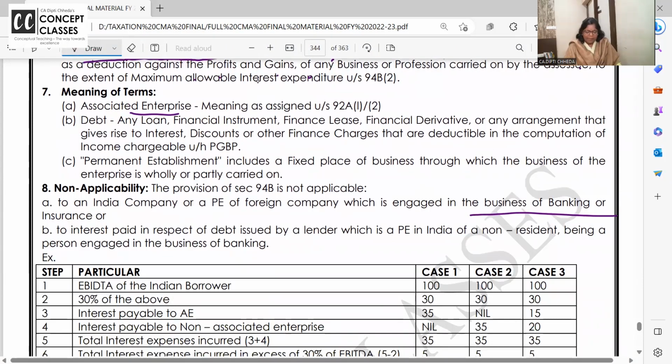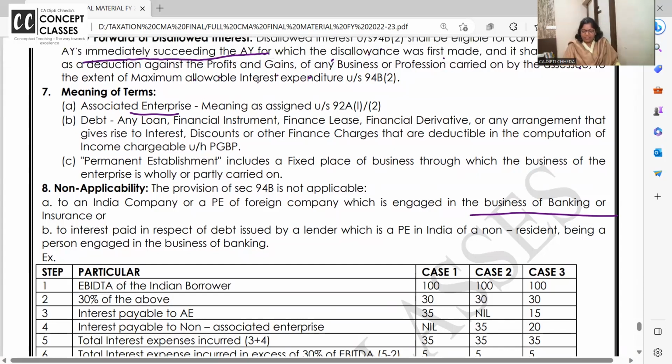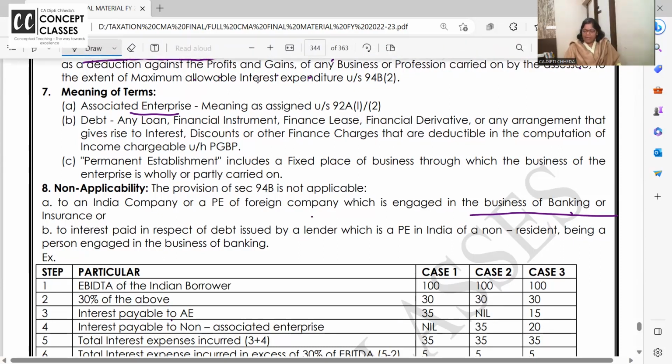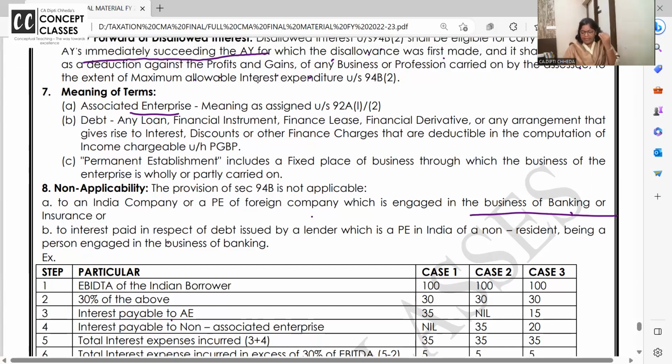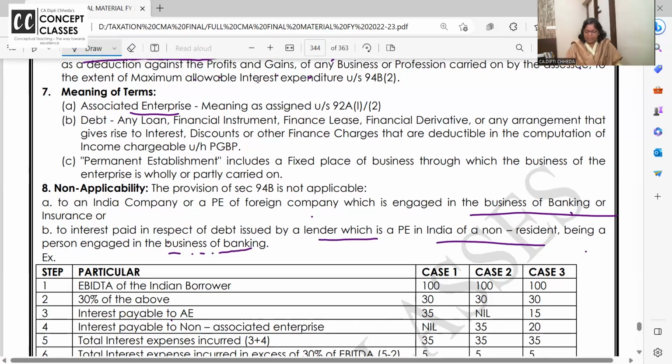Non-applicability. This is not applicable to an Indian company or a PE which is engaged in the business of banking, or interest paid in respect of debt issued by lender which is a PE being person engaged in business of banking. Okay, या तो जो लोन दे रहे हैं वो बैंकिंग के बिजनेस में है, और if the interest is paid in respect of debt issued by lender which is a PE in India. Okay, हमने लोन तो नॉन रेसिडेंट से लिया है but उनका PE इंडिया में है, तो इंडिया में ही लोन हो गया ना. And then this PE in India of that lender, it is engaged in the banking business.